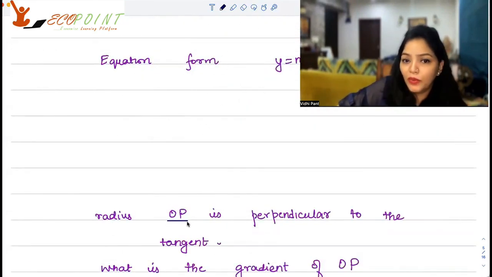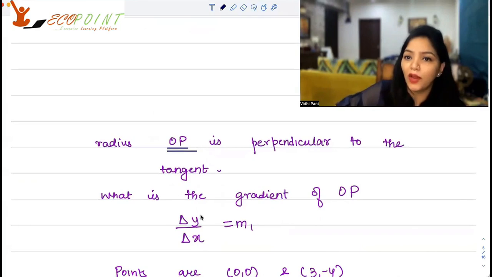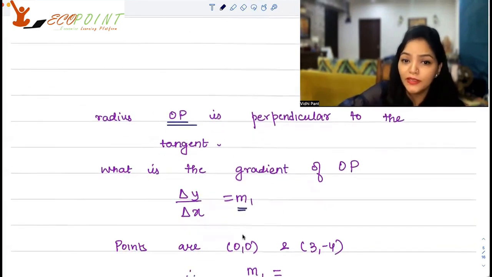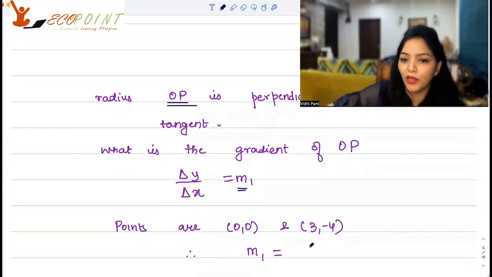The radius OP is the perpendicular to the tangent. Now, what is the gradient of OP or the slope of OP? It's change in y upon change in x. I'm calling it M1. You've got 2 points. For OP, you have the coordinates of O, you have the coordinates of P. So 0, 0 and 3, minus 4. What is M1?